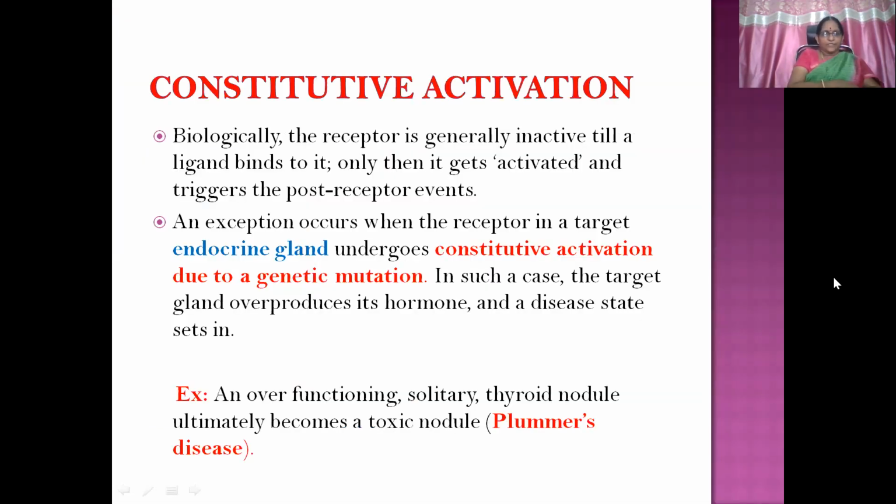Then what is constitutive activation? I think we have discussed this in the earlier session. Biologically, the receptor is generally inactive till a ligand binds to it. Only then it gets activated and triggers the post-receptor events. An exception occurs when the receptor in a target endocrine gland undergoes constitutive activation even in the absence of agonist, purely due to genetic mutation. Because of this, the target gland overproduces its hormones and there is a development of disease within the body. The example is overfunctioning of a solitary thyroid nodule giving rise to Plummer's disease.